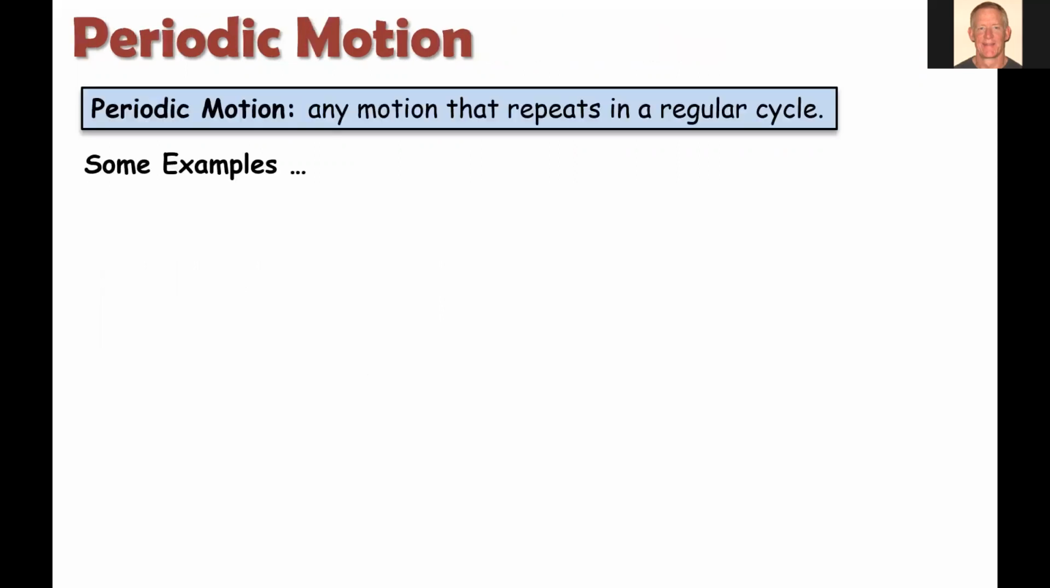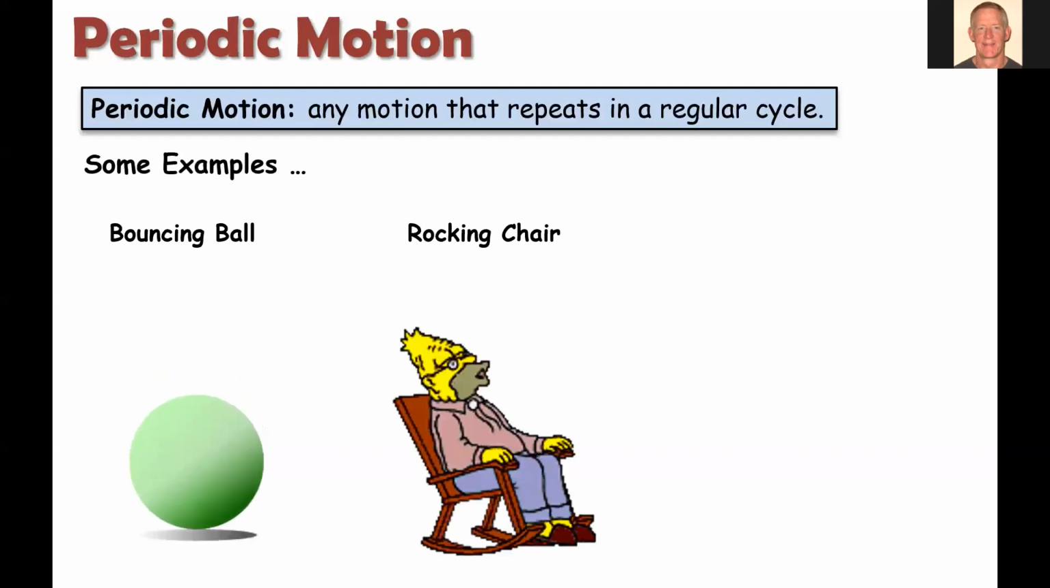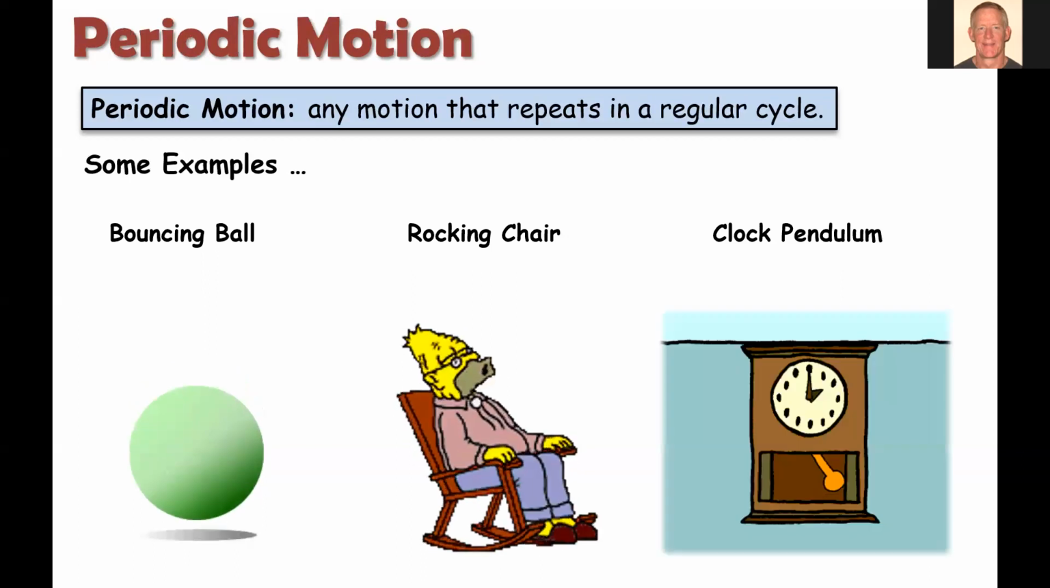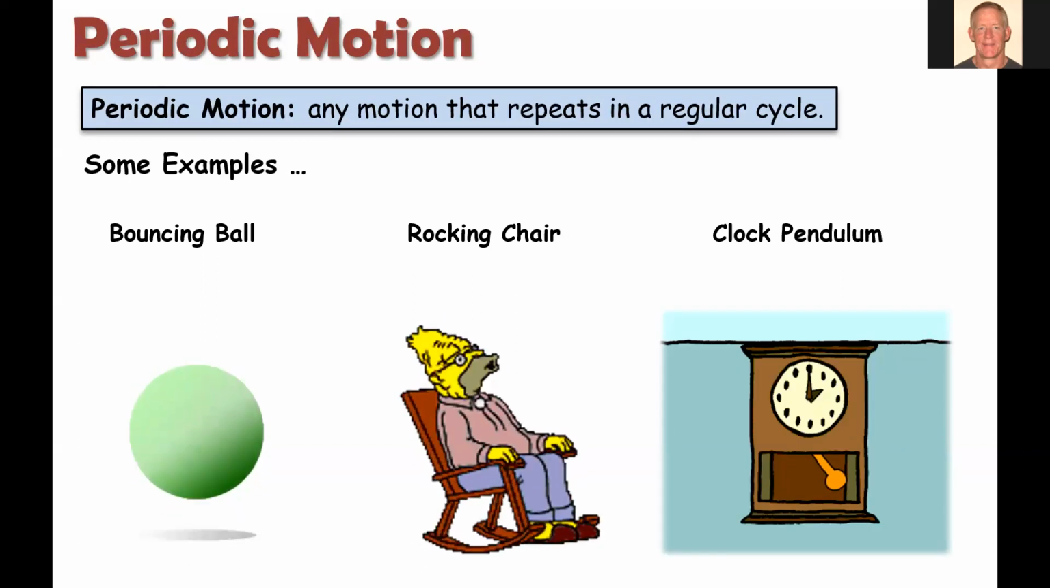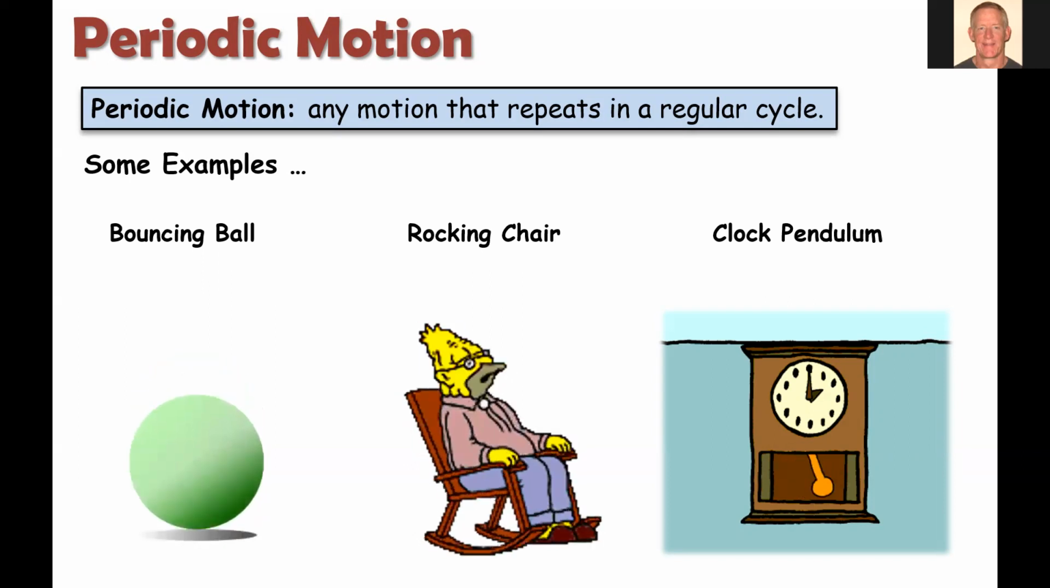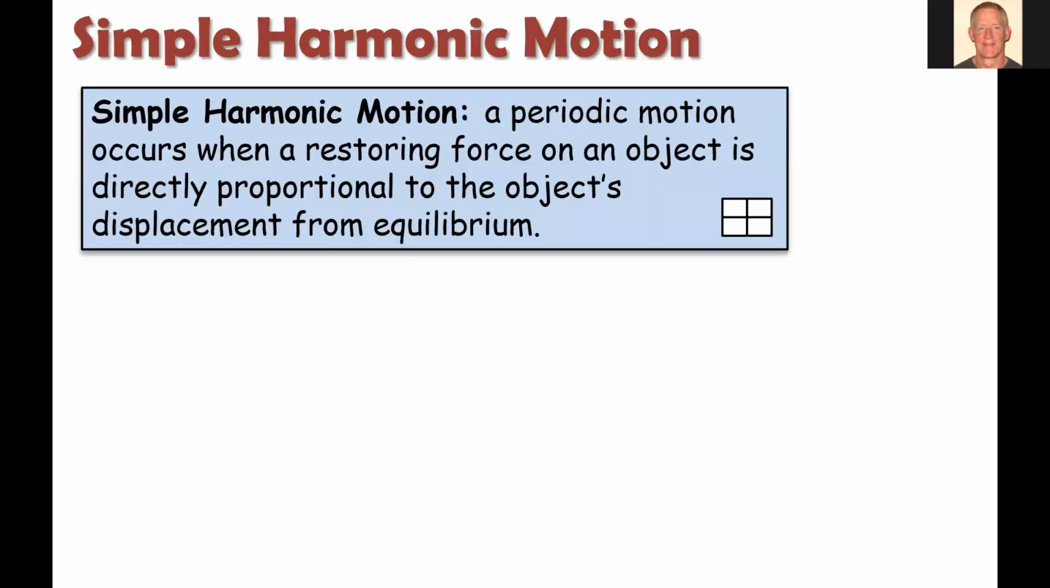All right, so first let's define periodic motion. Periodic motion is any motion that repeats in a regular cycle. So here are some examples: a ball bouncing up and down, or grandpa going back and forth in the rocking chair, or the pendulum of a clock swinging back and forth. These are all examples of periodic motion. It's a motion that repeats in any regular cycle.